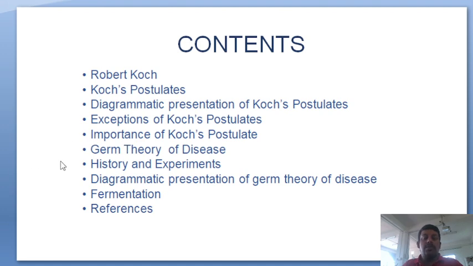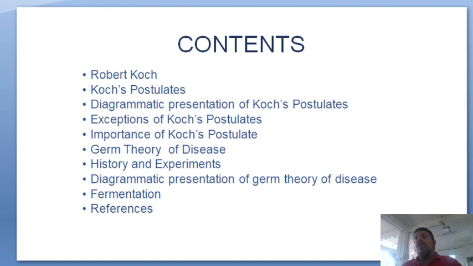Now the methods of Koch. He postulated some important points. Microorganisms must be found in abundance in all organisms suffering from the disease, but should not be found in healthy organisms. The microorganism must be isolated from a diseased organism and grown in pure culture. The cultured microorganism should cause disease when introduced into a healthy organism, and lastly, the microorganism must be re-isolated from the inoculated diseased experimental host and identified as being identical to the original specific causative agent.